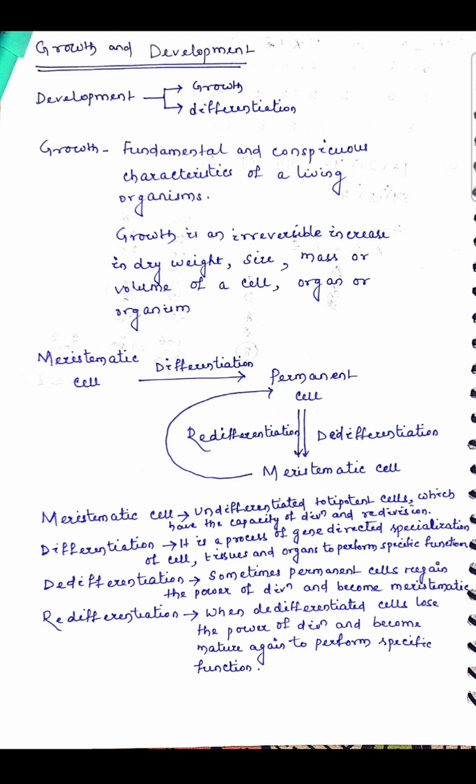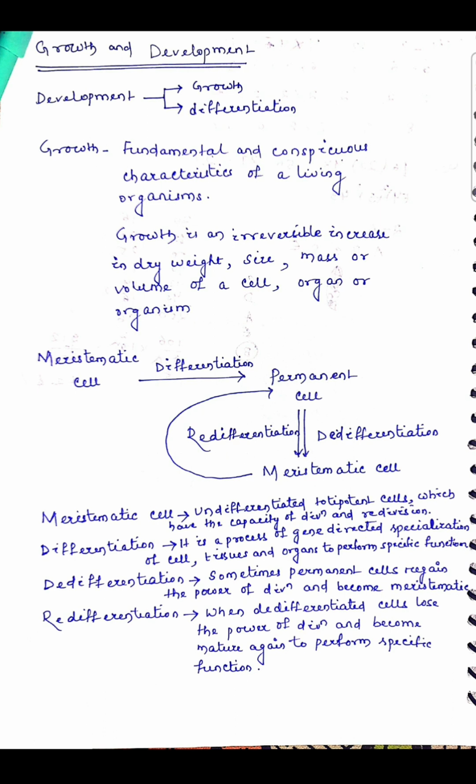They undergo differentiation, that means a specific role is provided to meristematic cell and they become permanent cell by the process of differentiation. Then permanent cell again acquire and again behave as meristematic cell in the process of de-differentiation. This meristematic cell again provided a specific duty by the process of redifferentiation.